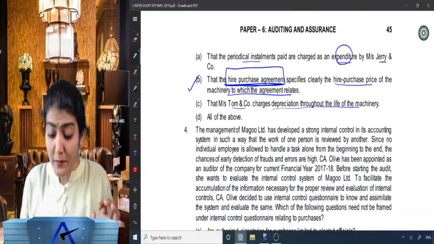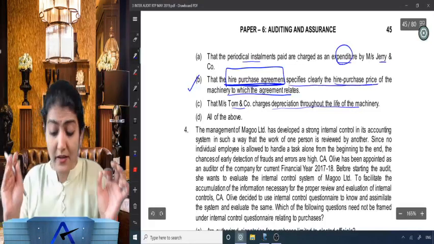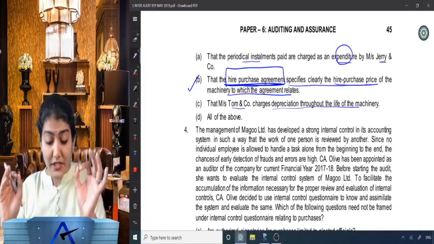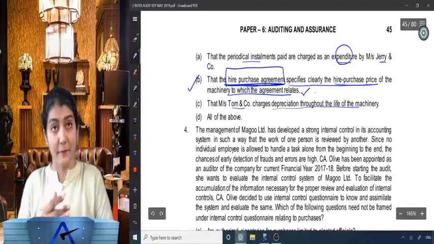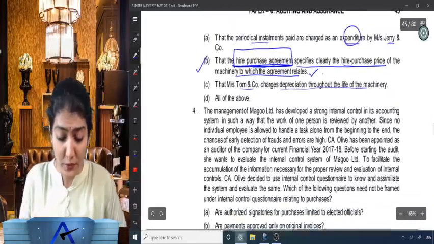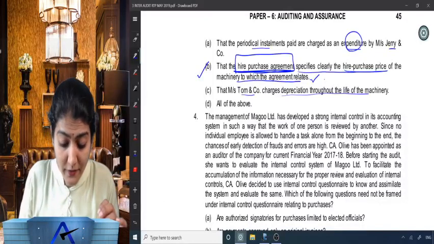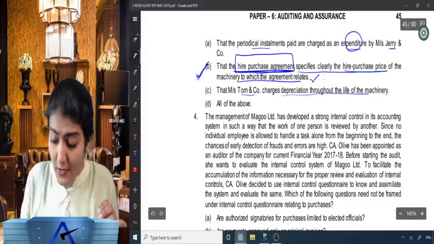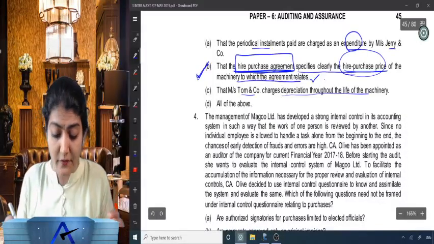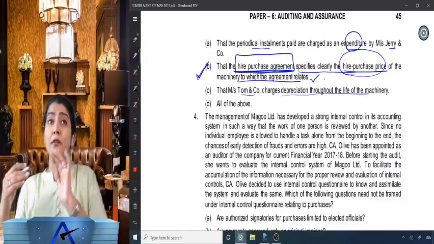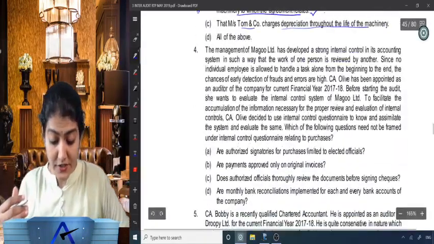That the hire purchase agreement specifies clearly the hire purchase price of the machinery to which the agreement relates. Most important point over there. So B is the correct option. The auditor needs to verify the hire purchase agreement to check the hire purchase price of the machinery to which the agreement relates. Right, next one, question number 4.